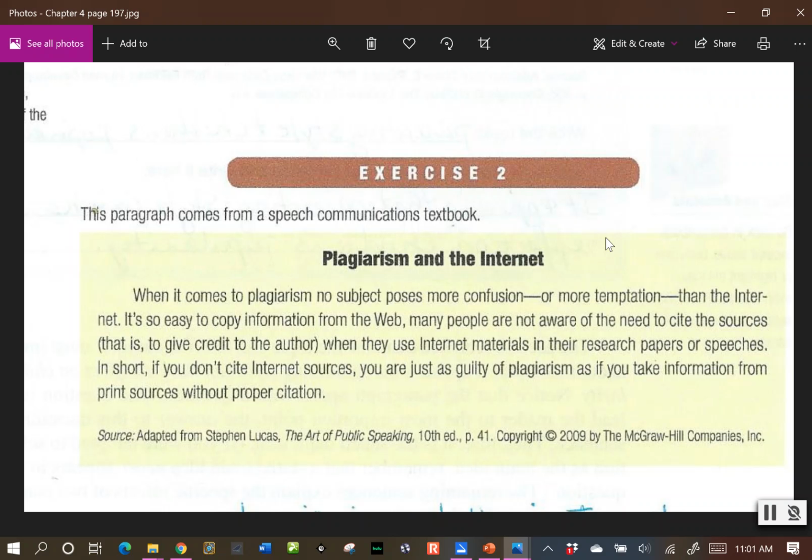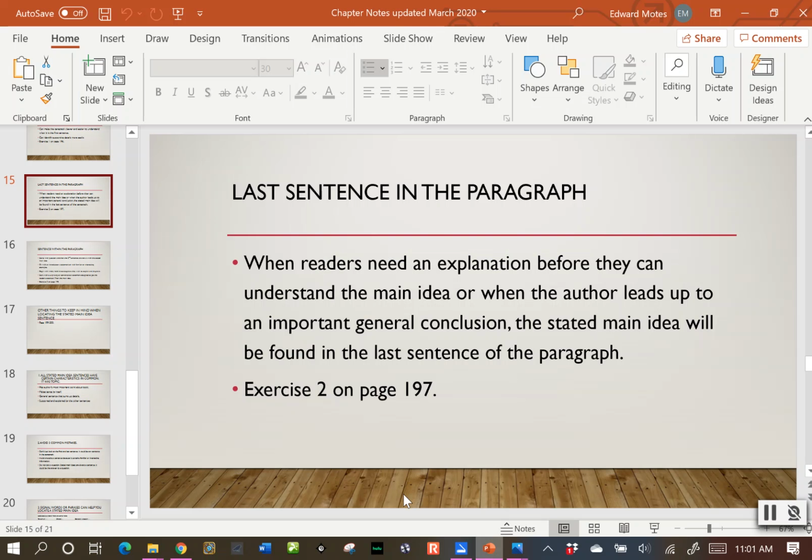And what is our most important point that the author wants us to know about that topic? It's in the very last sentence. And here they actually have one of our little signal phrases, in short. So if you don't cite internet sources, you are just as guilty of plagiarism as if you take information from print sources. Okay? So that's when the stated main idea is the last sentence in your paragraph.